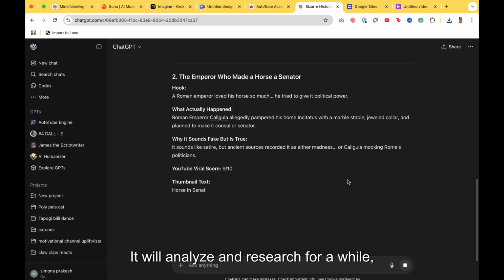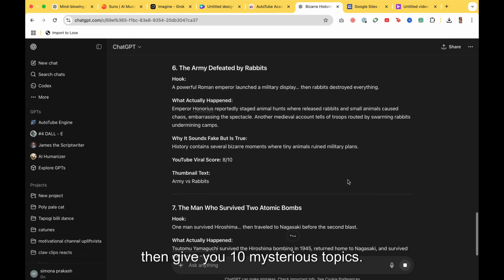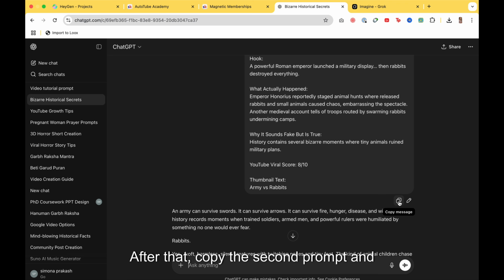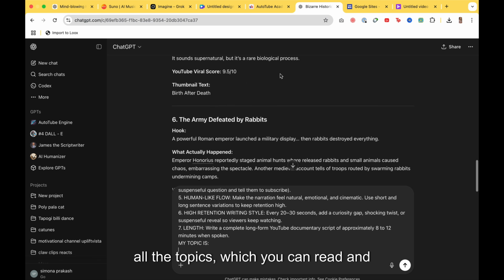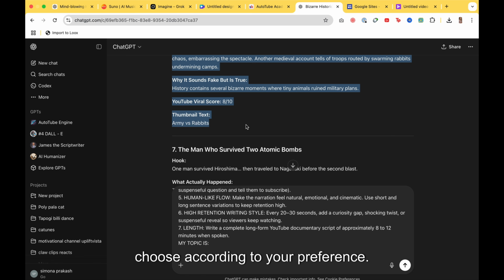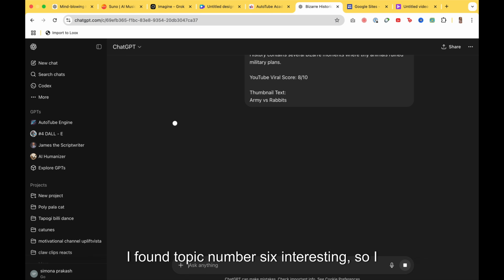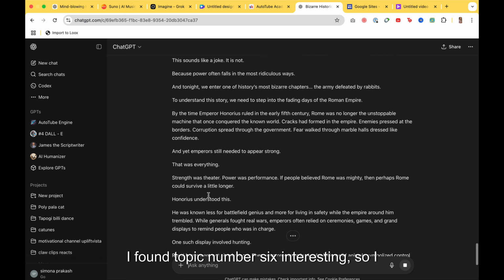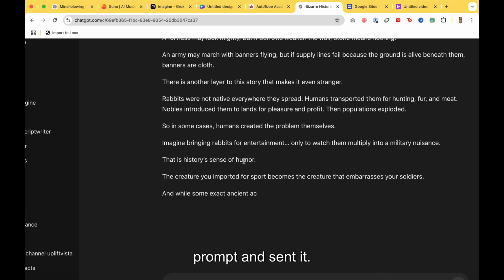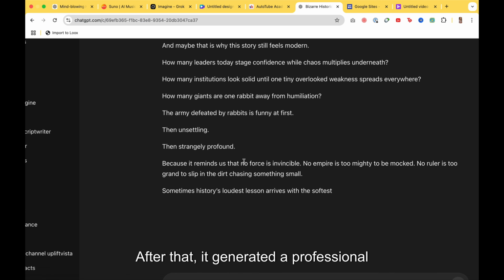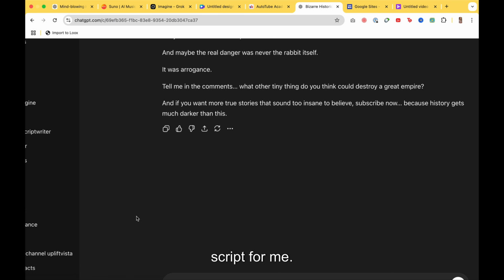It will analyze and research for a while, then give you 10 mysterious topics. After that, copy the second prompt and paste it into ChatGPT. Then you'll get a little information about all the topics, which you can read and choose according to your preference. I found topic number 6 interesting, so I selected it. Then I copied it and pasted it below the prompt and sent it. After that, it generated a professional script for me.